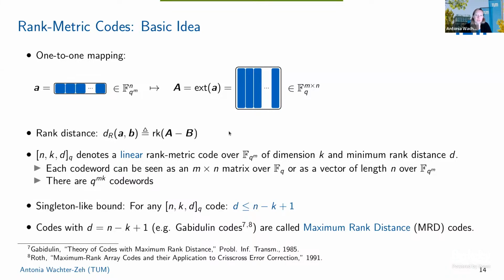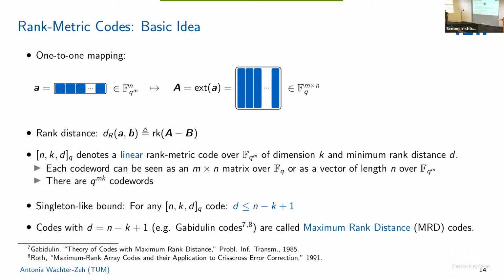So if the difference of these two matrices is, for example, an all-ones matrix, where all entries are 1, the rank is clearly 1, right? But if I map it onto a vector, it's a vector that has a nonzero entry everywhere, so the Hamming weight would be n. I was just curious if there's a different metric than the Hamming metric that captures the rank distance, but maybe not. No, it's just defined over the base field. You cannot see it from the extension field representation. Thank you.